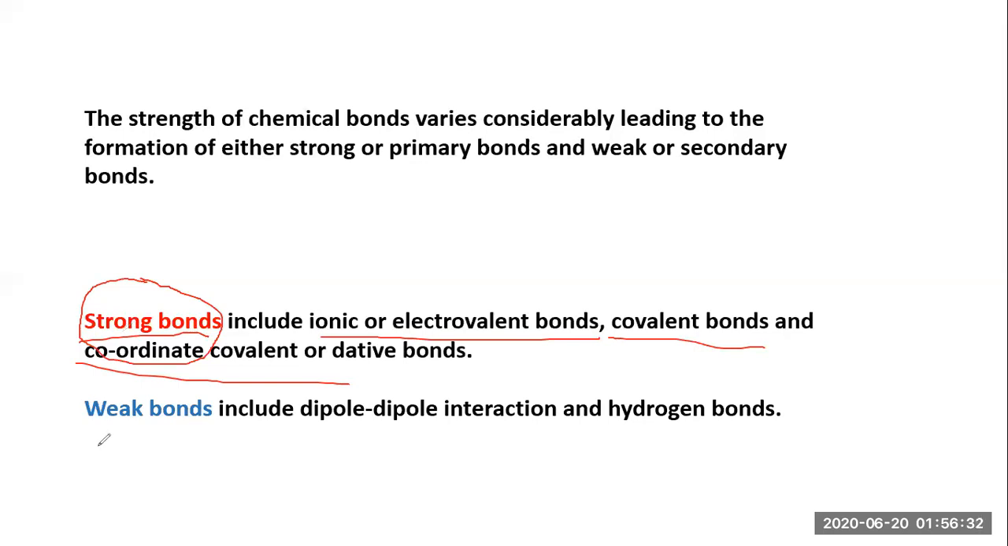Another category is weak bonds, which include dipole-dipole interactions and hydrogen bonds. So what are dipole-dipole interactions and hydrogen bonds? We will study them. Before we move ahead, I'm going to talk about what dipole-dipole interaction and hydrogen bonding are.